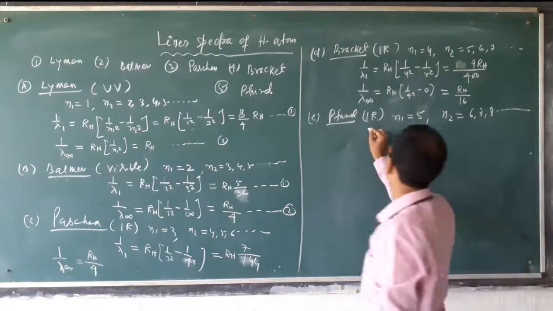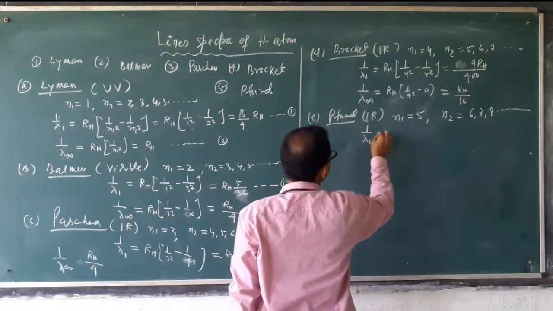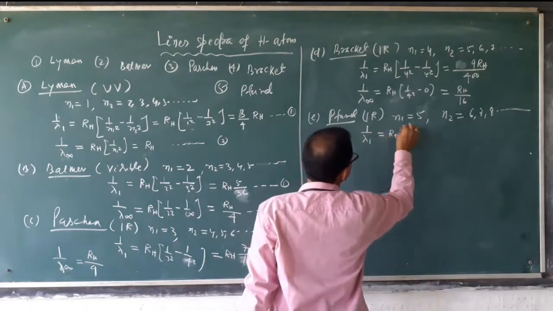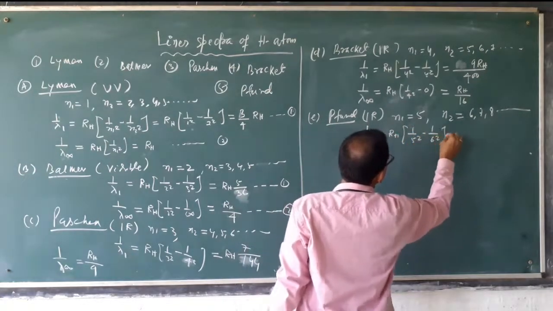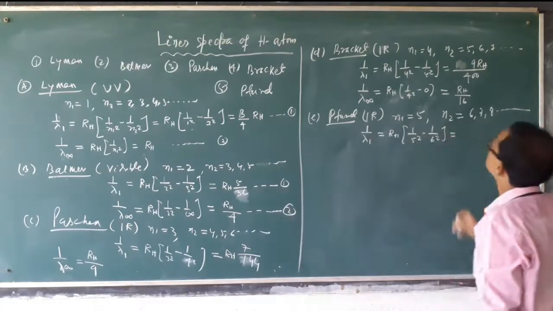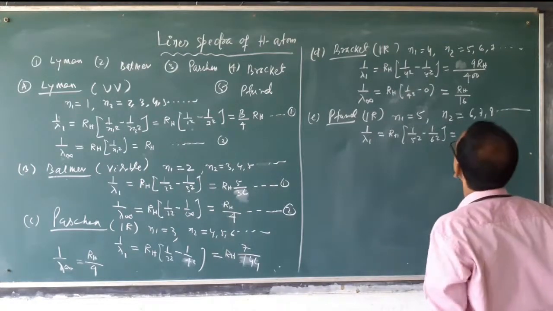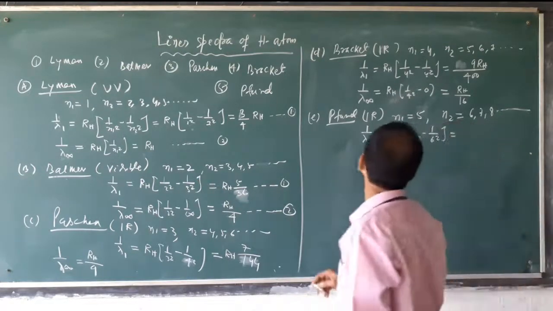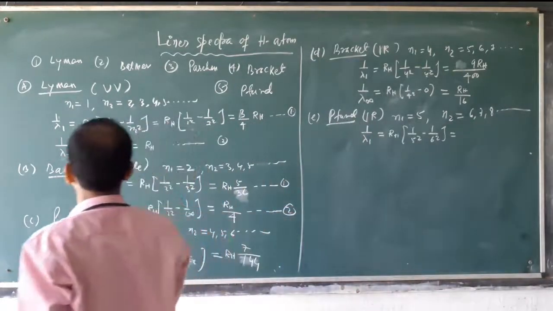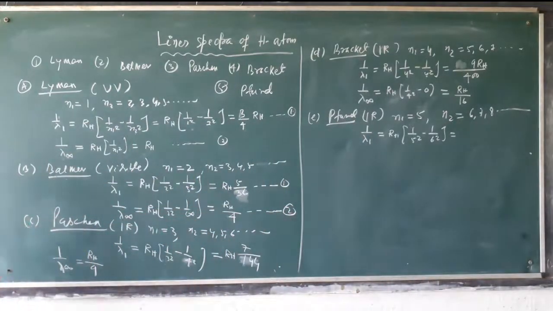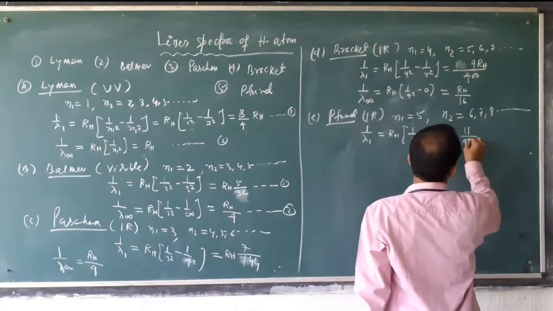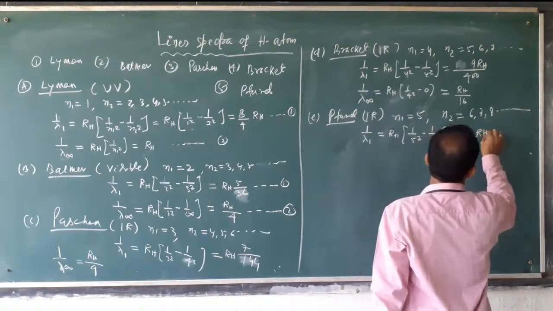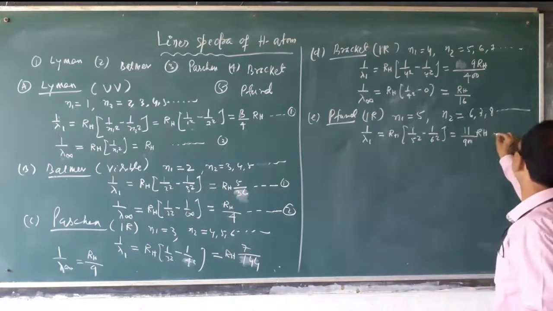So what will be the first wavelength? 1 by lambda 1 is RH times 1 by 5 square minus 1 by 6 square. The result is 11 by 900 RH. Okay? This is also required.